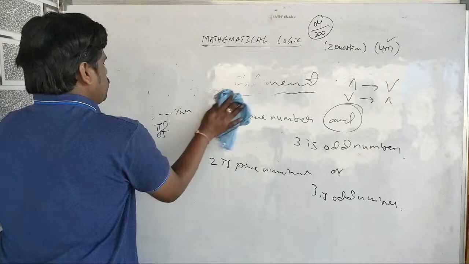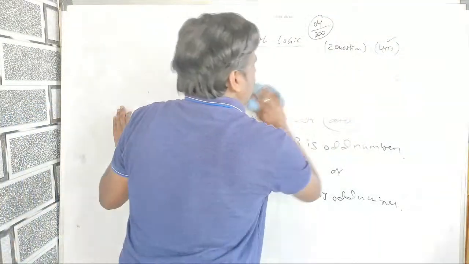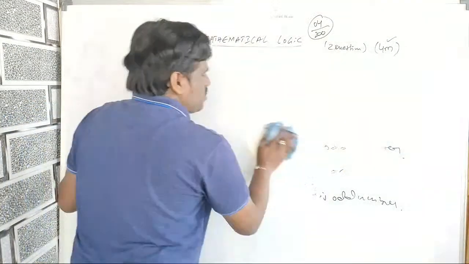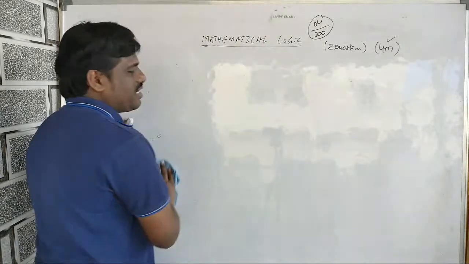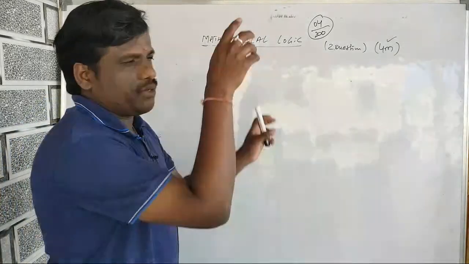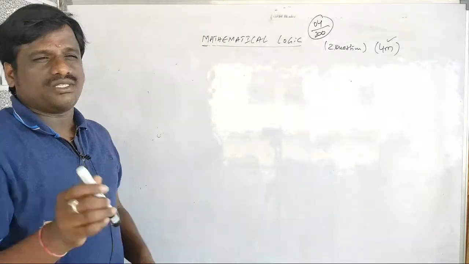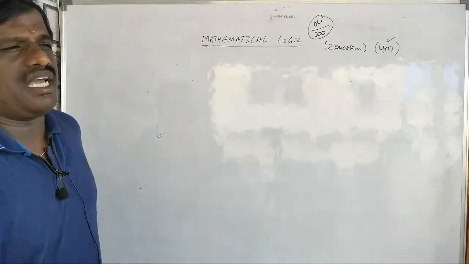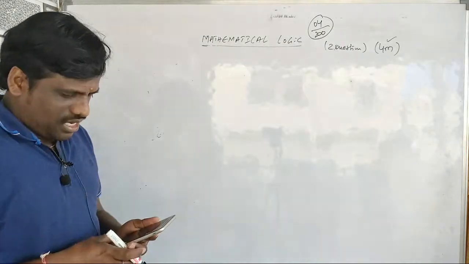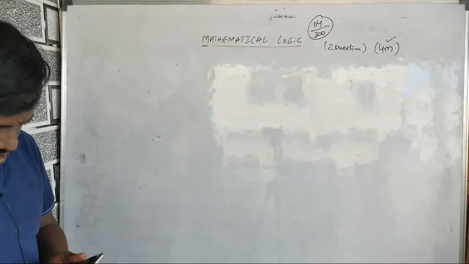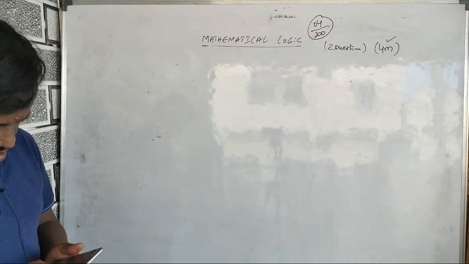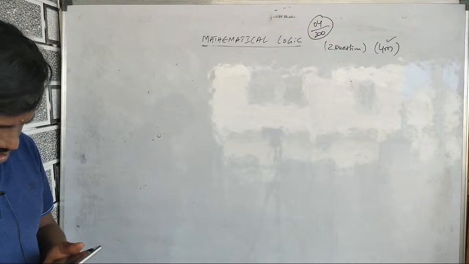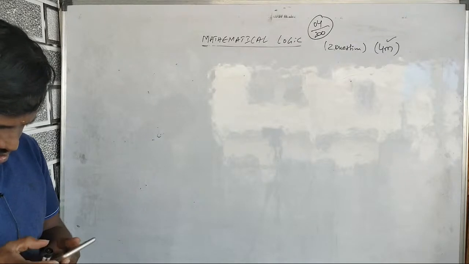Okay, hope you understood. See, a compound statement in which all the truth values are true is called tautology. And in a compound statement where all you get is F, that is contradiction. And if you get either true or false, then it is called, what do you call that name?